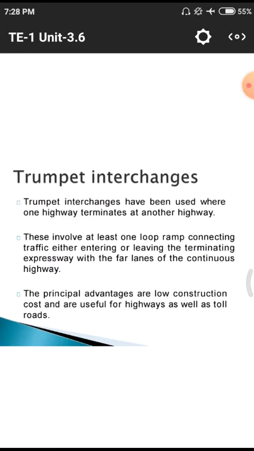What is a trumpet interchange? It is the third one. A trumpet interchange means its shape is in the form of a trumpet, so the name comes as trumpet interchange. So one highway terminates at another highway. That means there may be a crossing of two highways, one onto another or one with another.